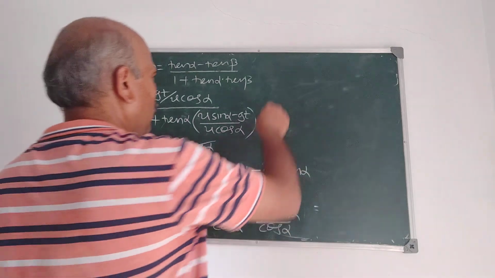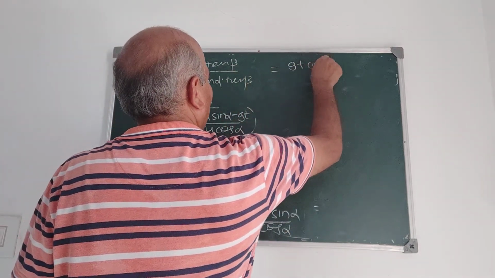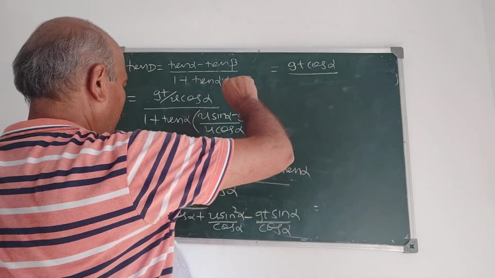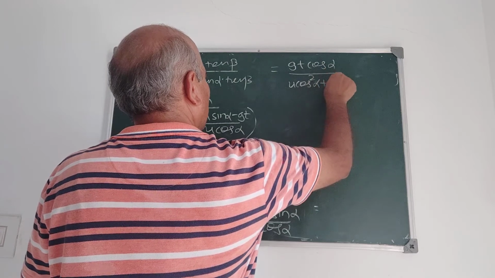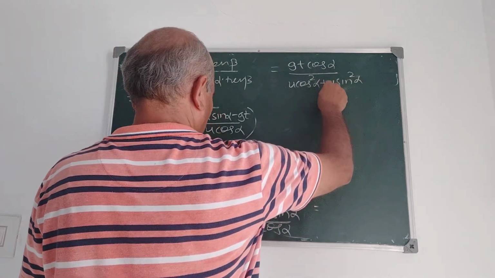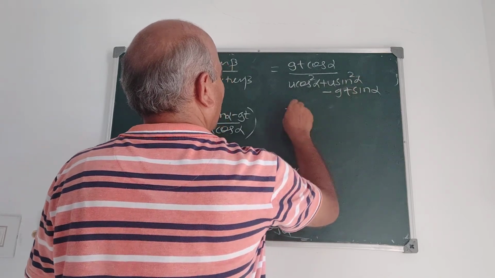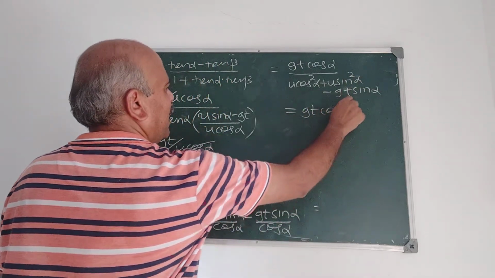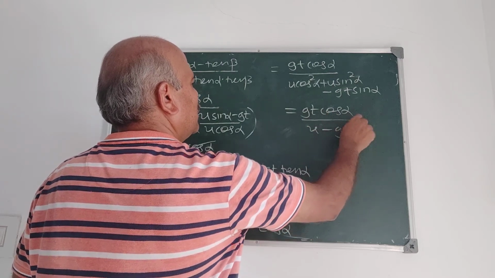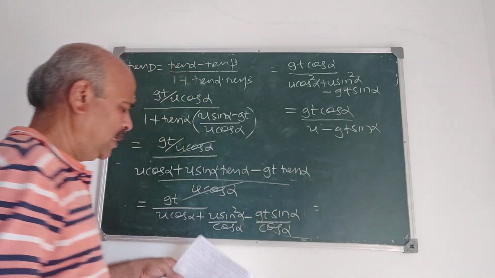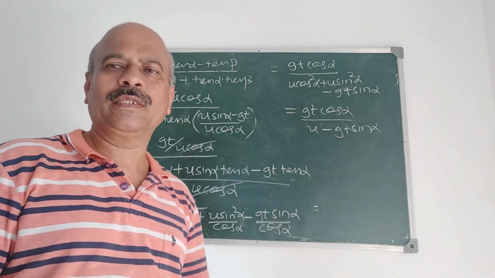The problem is already solved here, only simplification left. Gt cos alpha divided by U cos square alpha plus U sin square alpha minus gt sin alpha. Therefore, tan d equals gt cos alpha by U minus gt sin alpha, that is the amount of deviation d given by this.